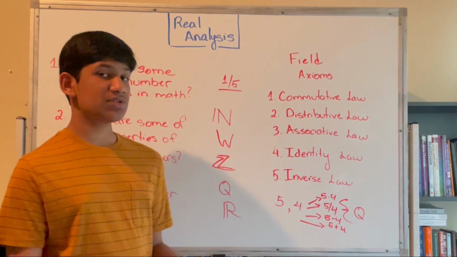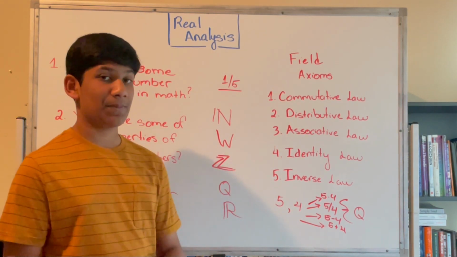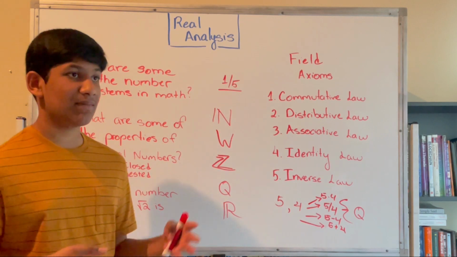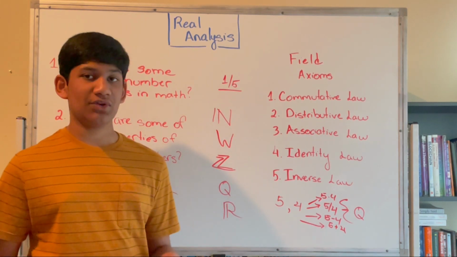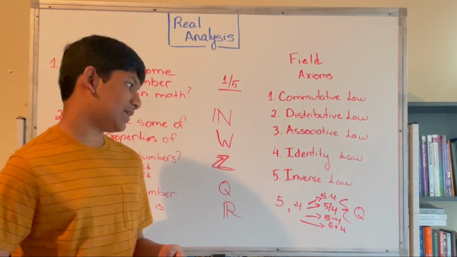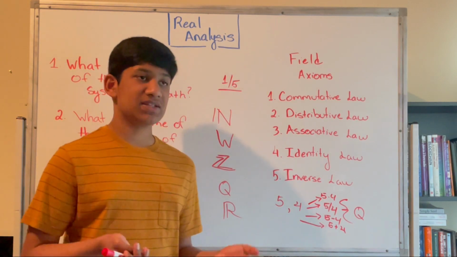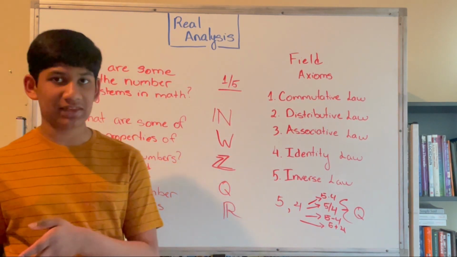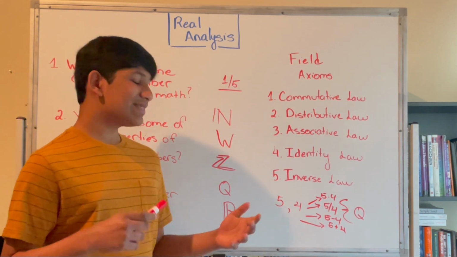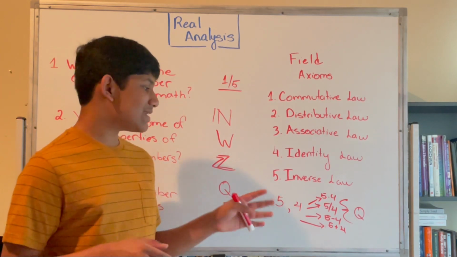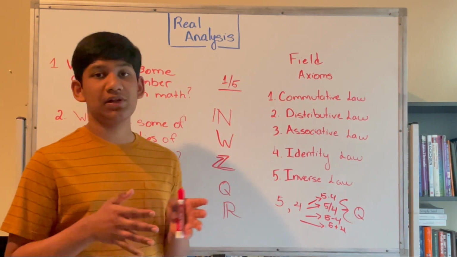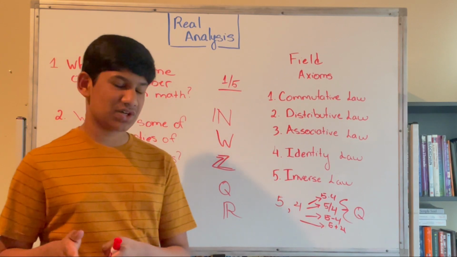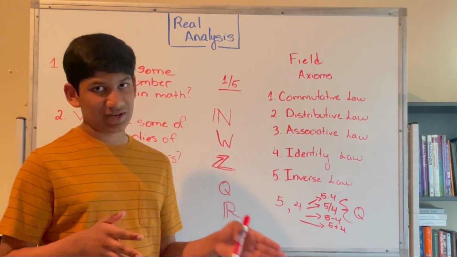They are closed under multiplication and addition, because multiplication of two positive values always results in a positive value, and addition of two positive values always results in a positive value. So yes, they are closed under addition and multiplication, but not division and subtraction.